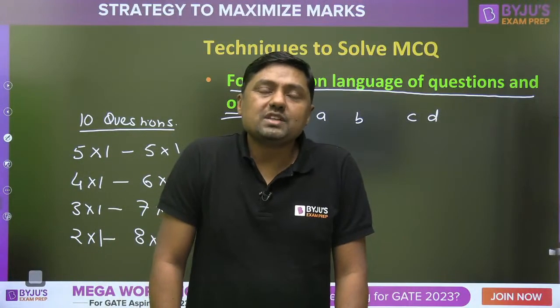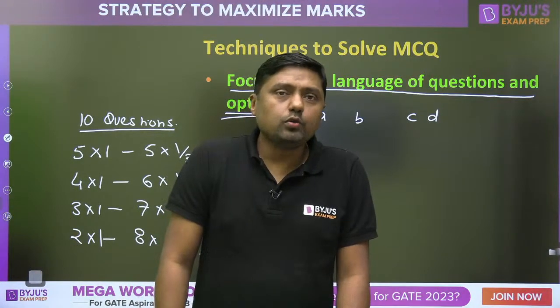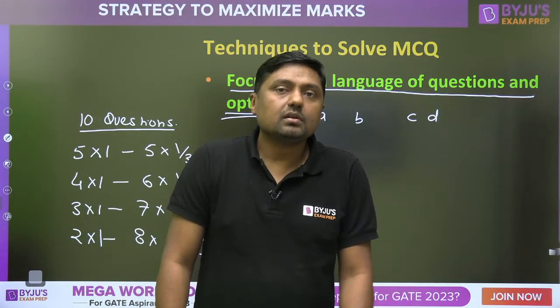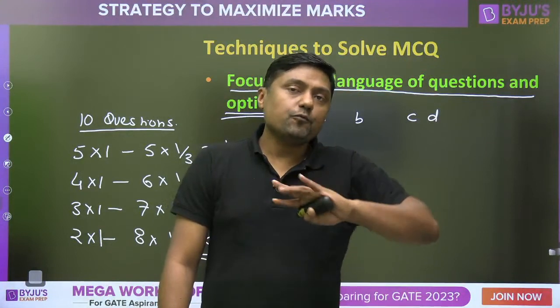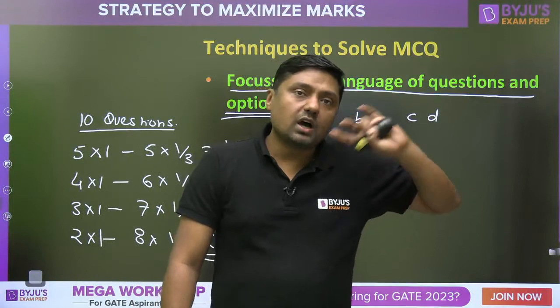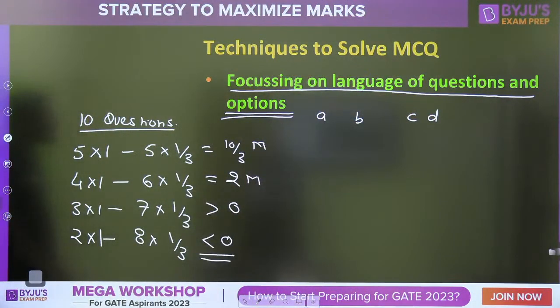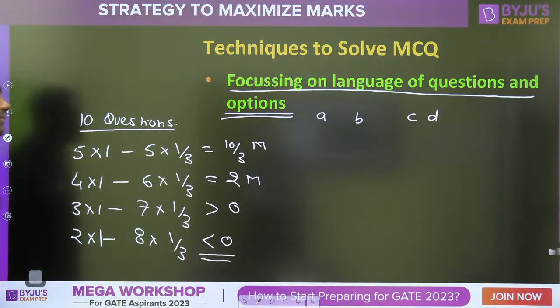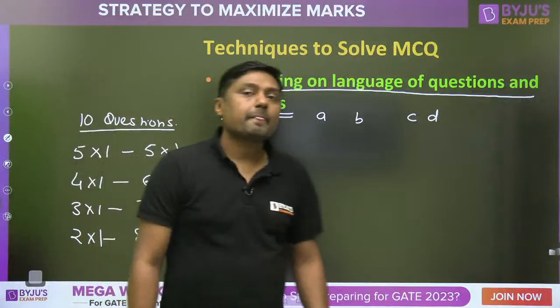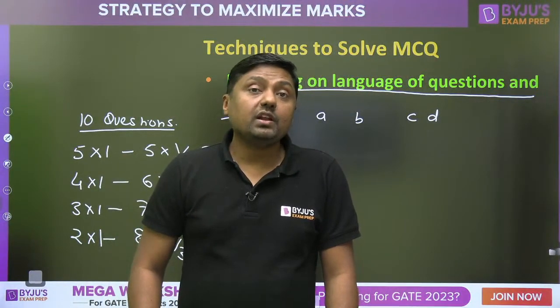Then please tell me, is this advisable? Yes, you are going to take a calculated risk for 2 options. If we are able to eliminate 2 options, then you are going to give the answer from the remaining 2 options, yes or no? Will you give the answer? If 2 of the options A, B, C, D are eliminated, will you give an answer from the remaining 2? So sometimes we get 10 questions of this type.